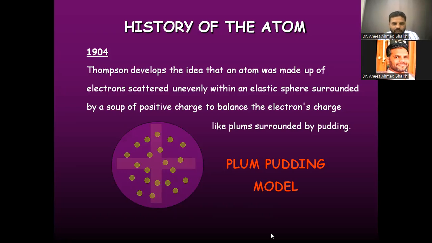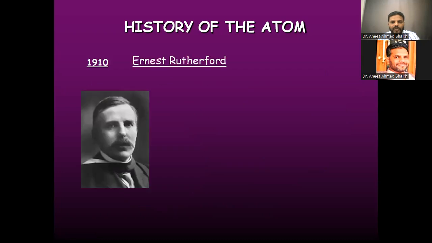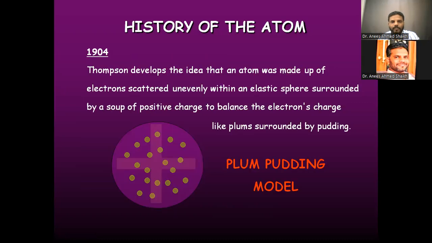So here this positively charged surface is nothing but the proton, and on that surface, see these yellow colored particles embedded. These are nothing but the negatively charged electrons. We call that model the plum pudding model. The same concept of the plum pudding model can also be understood by taking the example of a watermelon.